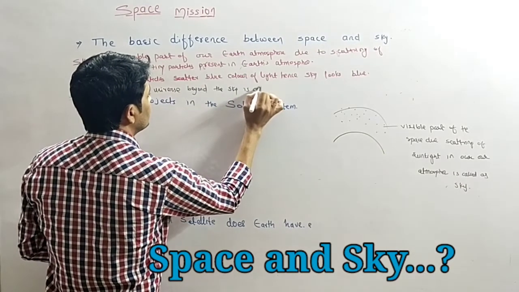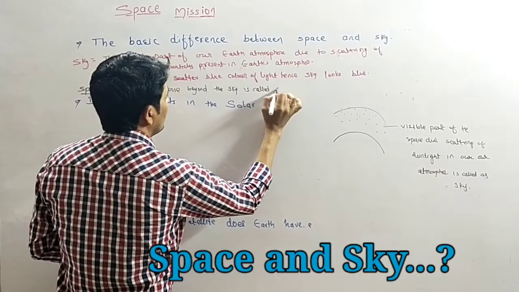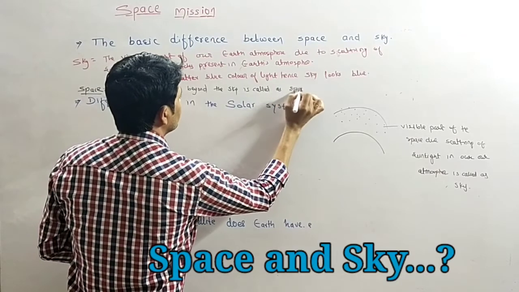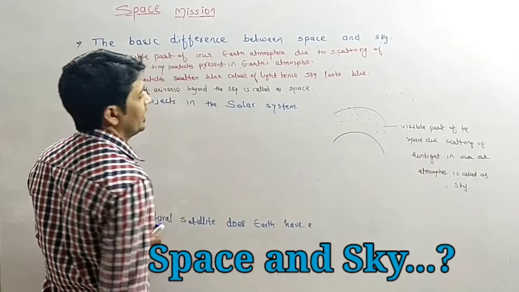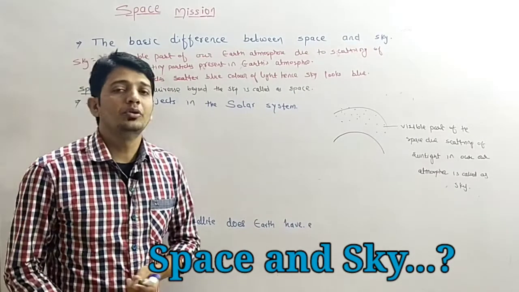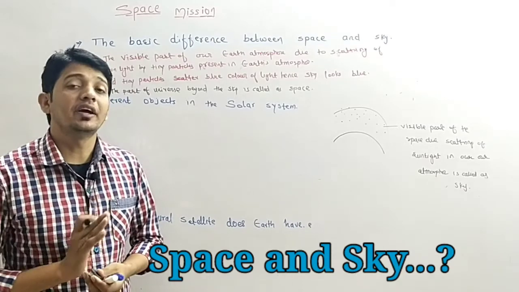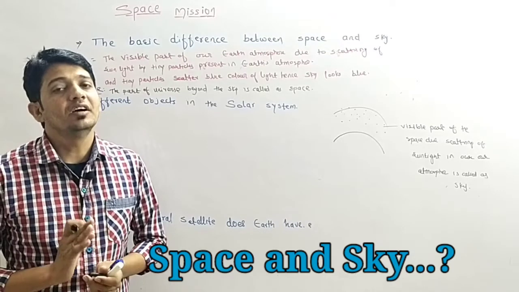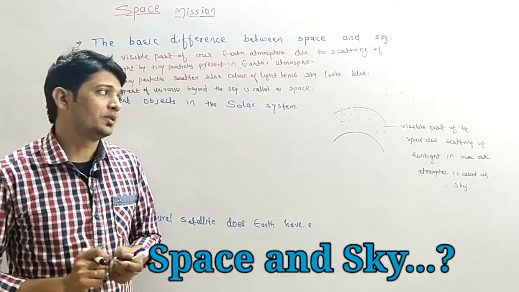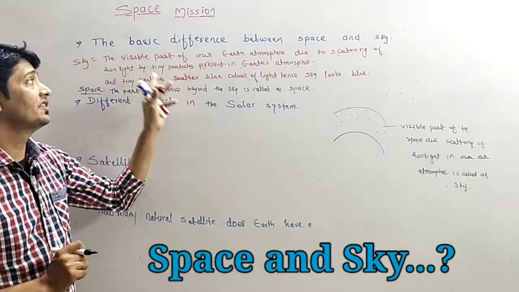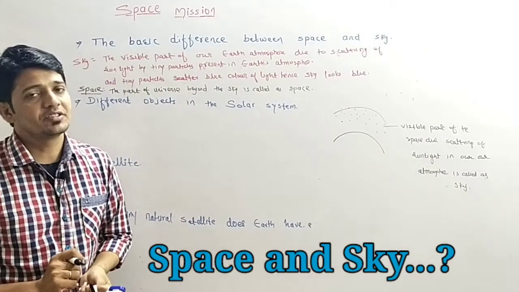It is called space. So space includes everything, all the twinkling stars, even our atmosphere. It comes under the space. Okay, so this is the basic difference between space and sky.